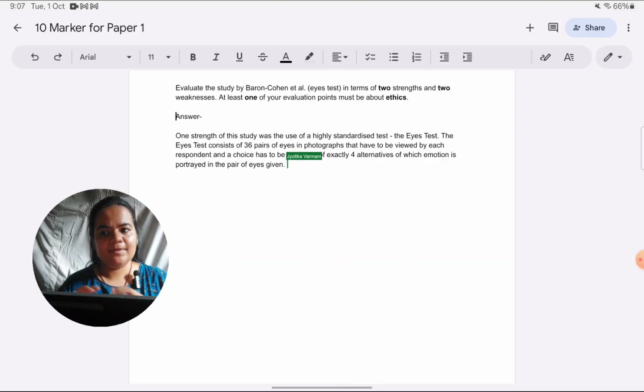Okay, so I have given the features of the ICE test which standardize it, which make it very fixed basically.